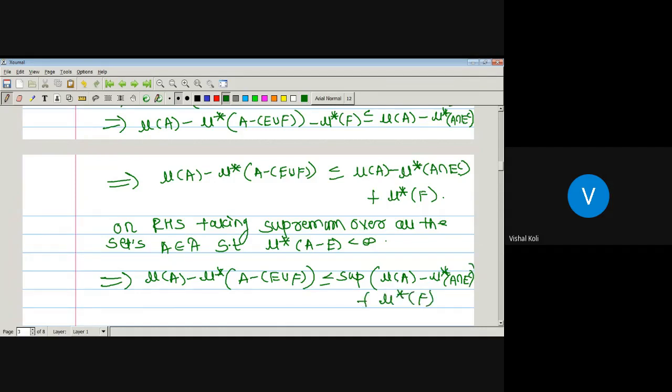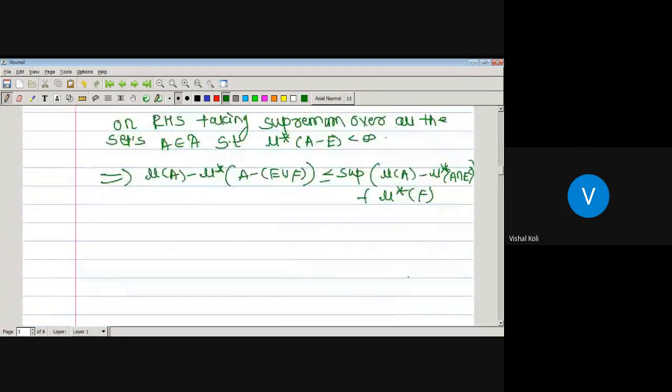Now, what is its value? The measure of A minus the outer measure of A intersection E complement, having the supremum, is the inner measure of E by the definition of inner measure. So A minus E union F is less than or equal to the inner measure of E plus the outer measure of F.